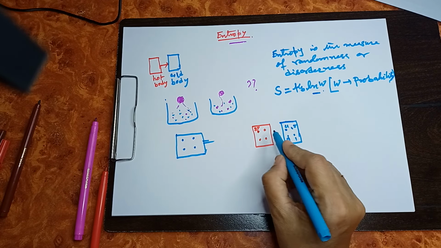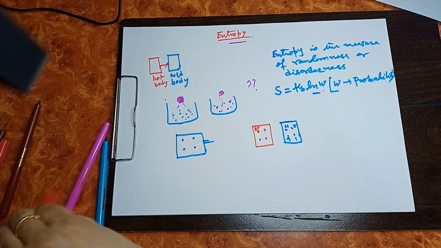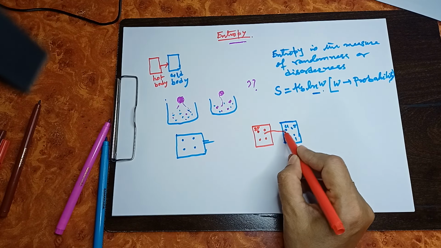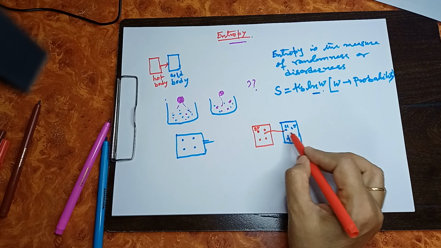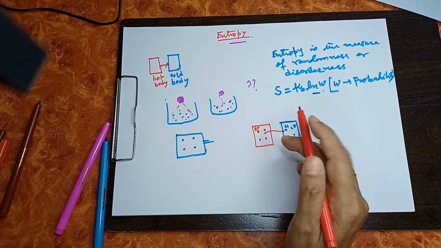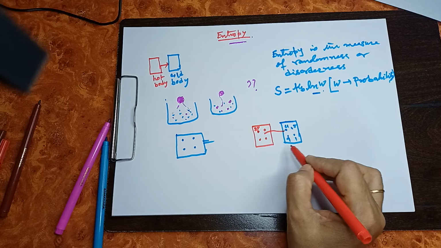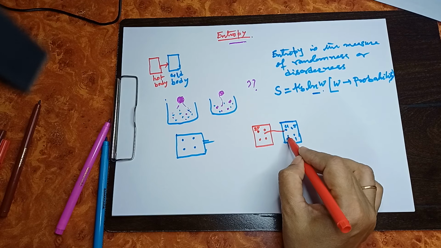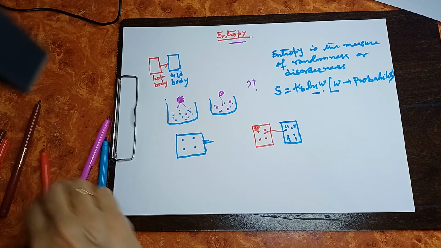Now, when some of these energy packets flow from the hot body to the cold body, these energy packets come to this cold body, and again energy exchange will be possible here. In that case, more arrangements will be possible. That means the number of microstates for the energy increases. So, entropy increases.